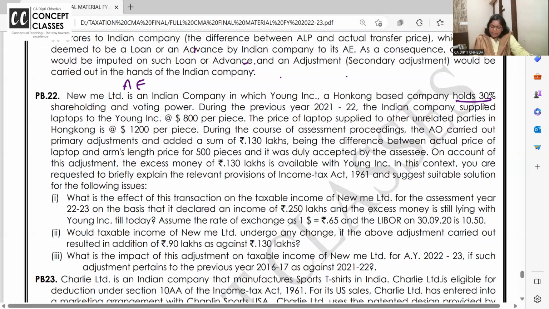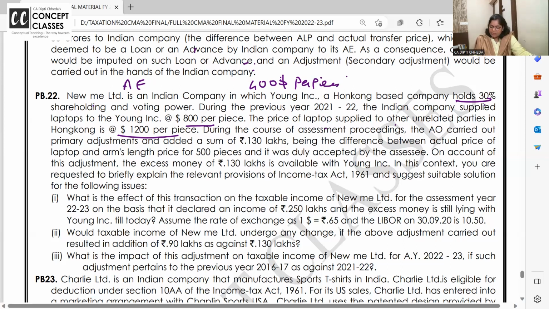During the previous year 21-22, Indian company supplied laptop to the Yong Incorporation, and the price of the laptop for others is 1200, but we have billed to our associate enterprise at 800. Have we undershown it at $400 per piece? कम बताएं क्या हमने? Yes.